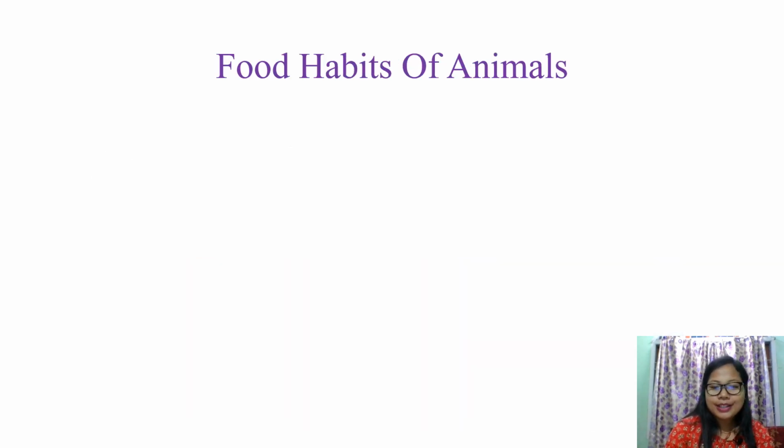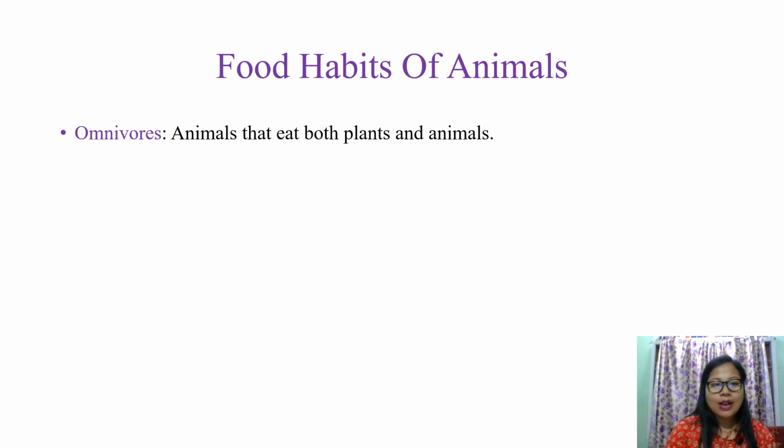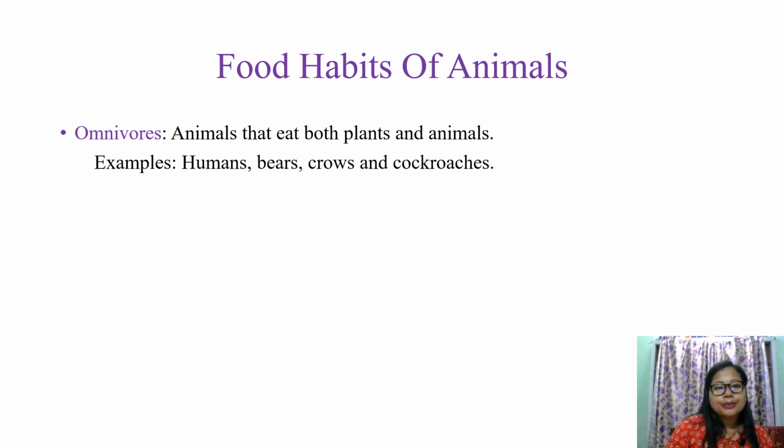Okay, now we'll see another group of animals called omnivorous. Animals that eat both plants and animals are called omnivorous. Examples are humans. We are also omnivorous. We eat both plants and animals. And bears, crows, and cockroaches. So they are examples of omnivorous.